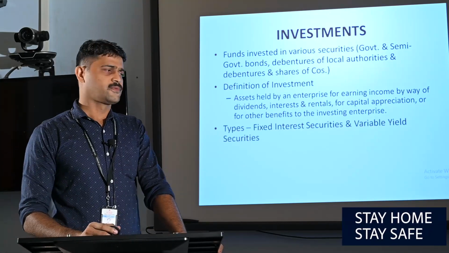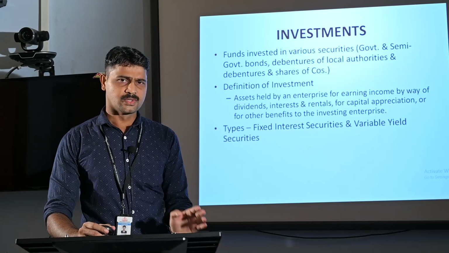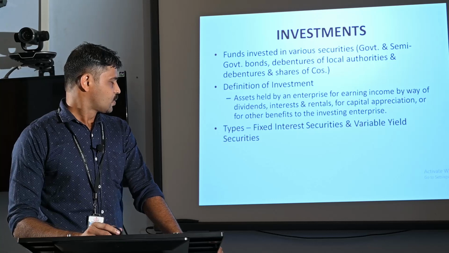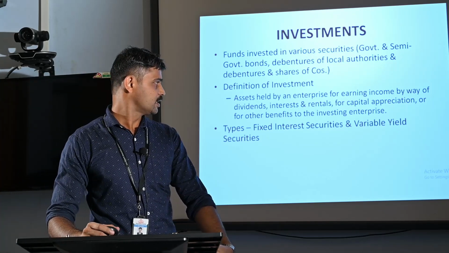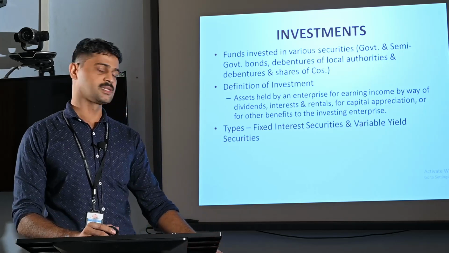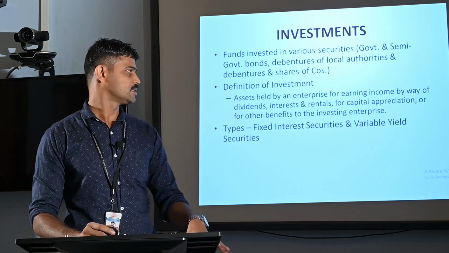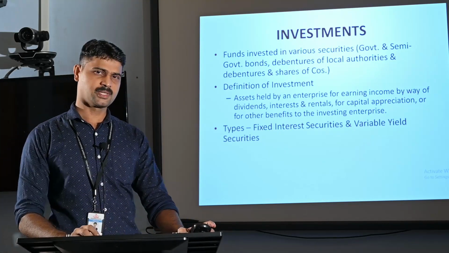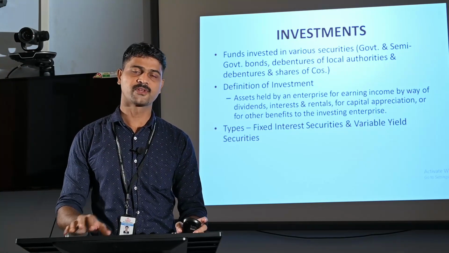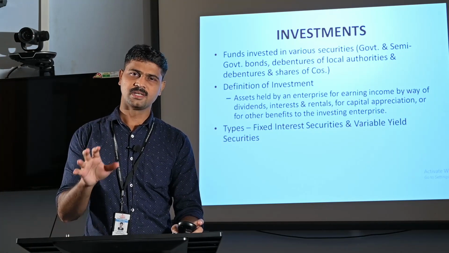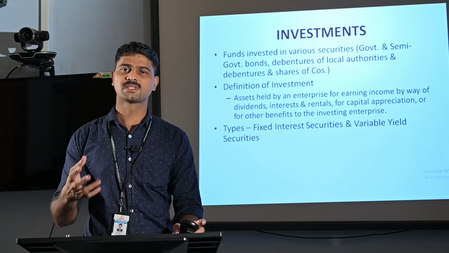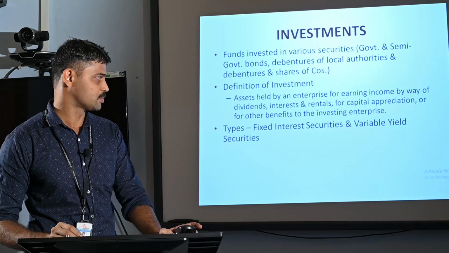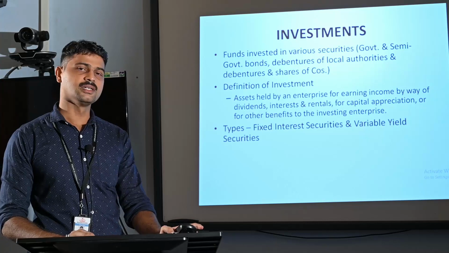What are the various types of investments? With regard to investment accounts, we are dealing with the case of securities as the assets. So, we have two types of securities: fixed interest securities and variable yield securities. What about fixed interest securities? In case of fixed interest securities, the investor is expecting a constant fixed income from the investment. For example, by investing in debentures or bonds, the investor can expect a certain constant amount of return from the investment. Second, variable yield securities.